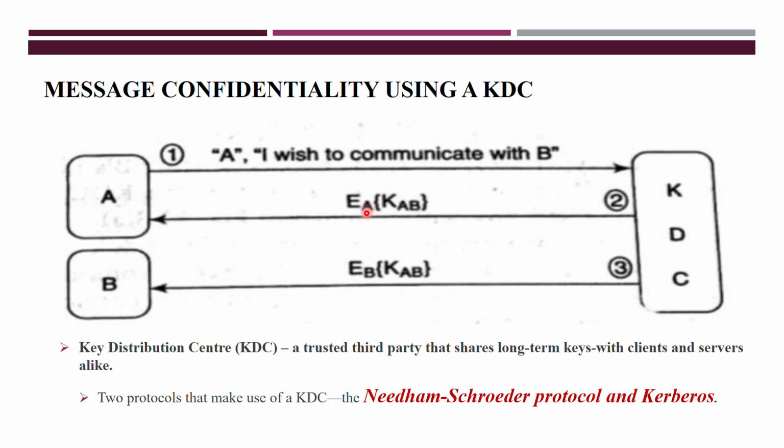For sending to entity A, it is encrypted with the long term key of A, and for B it is encrypted with the long term key of B, that is the private key of A and the private key of B, and the same common session key is sent to both A and B. After receiving, entities A and B will decrypt these two messages with the help of their keys. After decrypting, they will get the session key, and they can use this session key to communicate further between these two entities. This is how KDC actually works.